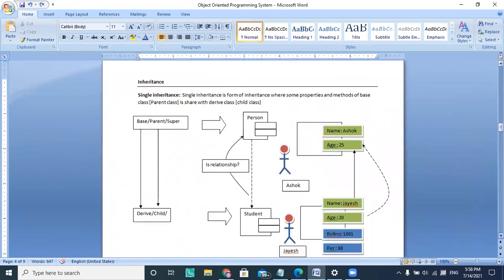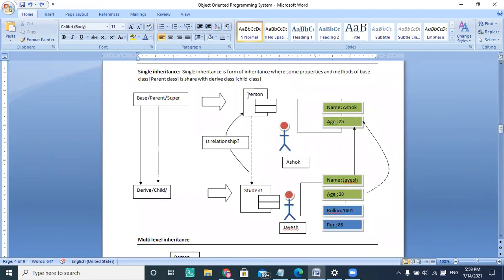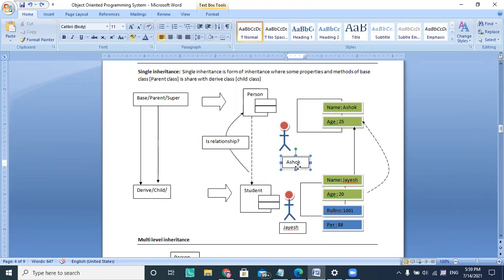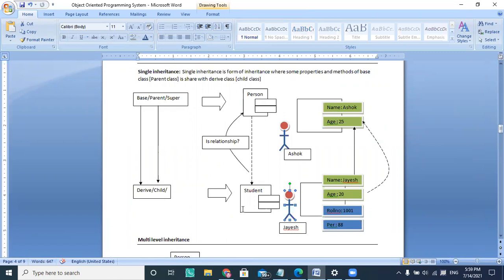So this is a person and this is a student. The person has a name and age, and suppose the person's name is Ashok. And being a student, Ashok now wants to use this person class.